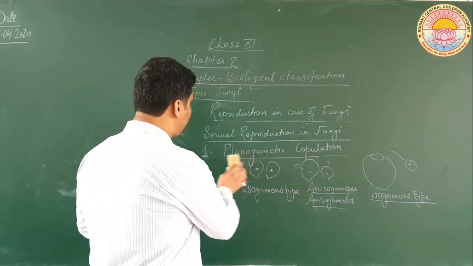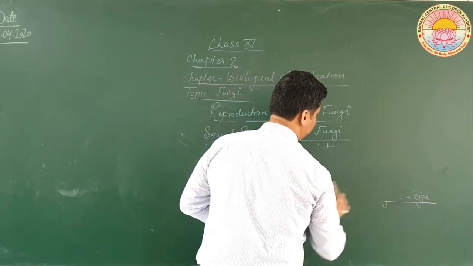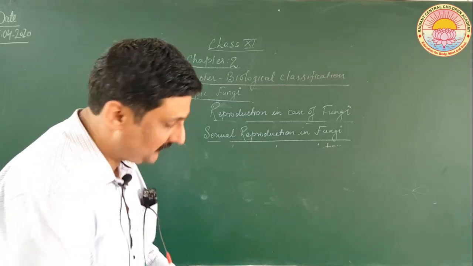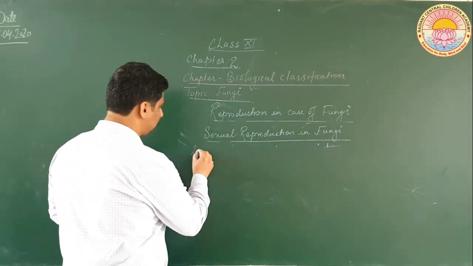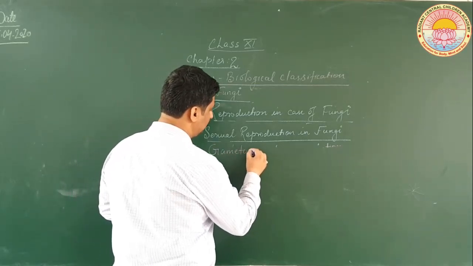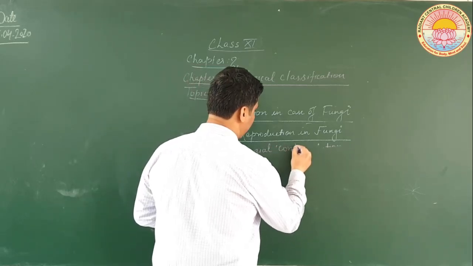Let us talk about another type of sexual reproduction, that is called gametangial contact.